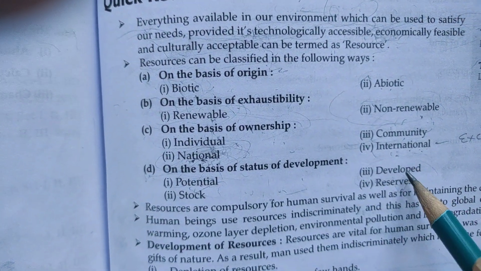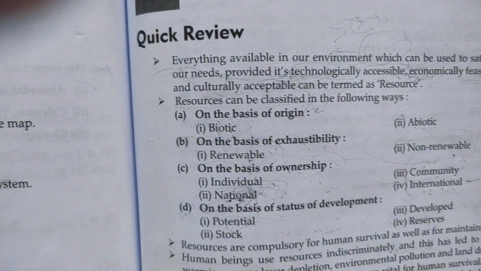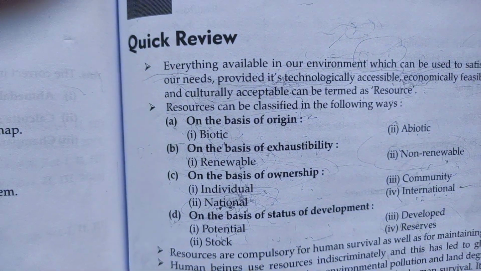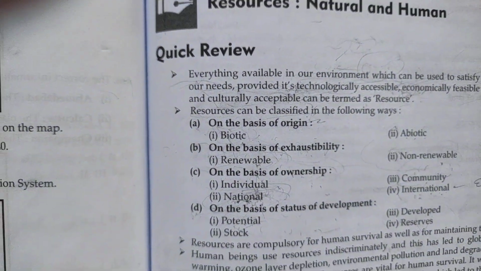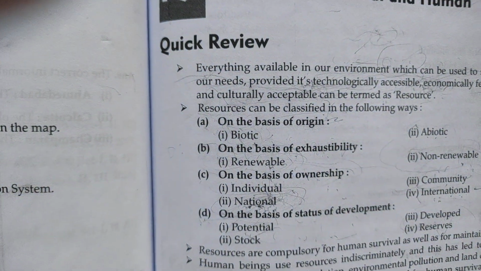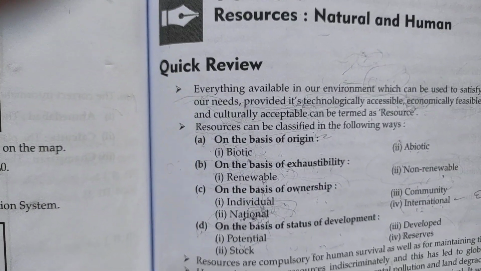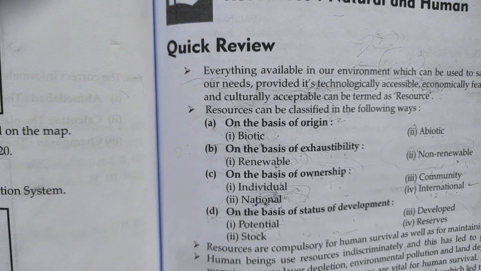Developed resource, the name is saying. What is developed resource? Developed resources are those which are surveyed and their quality and quantity have been determined for the utilization. Like coal, we know. By some researchers and some scientific research and surveys, we know the quality, quantity, and how much we have, how we can utilize it.